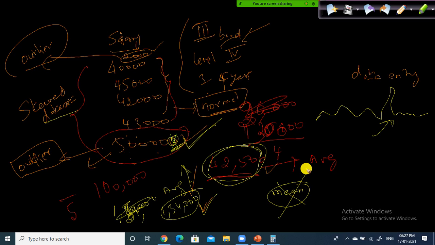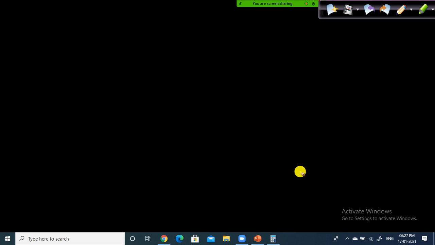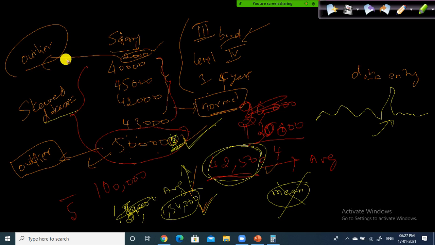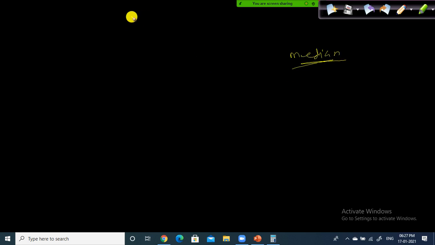So if I don't have an outlier in my data set, I can use mean. If I have an outlier in my data set, which measure can I use? That is where you have something called median. Median is helpful if you have an outlier in your data set. Let's take the same data set here, 40,000, 45,000.